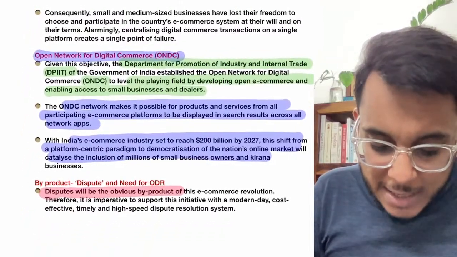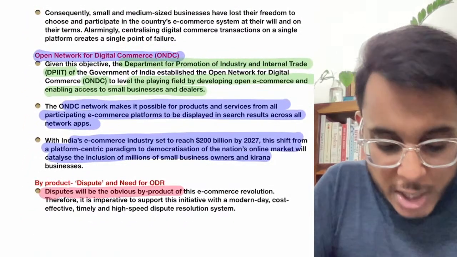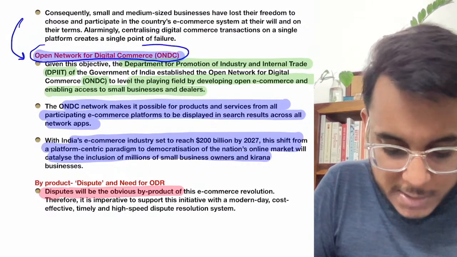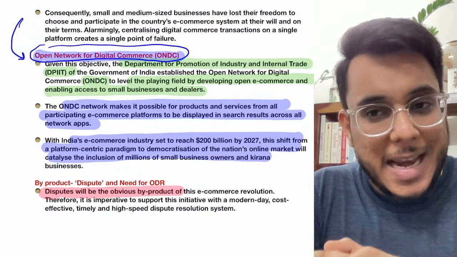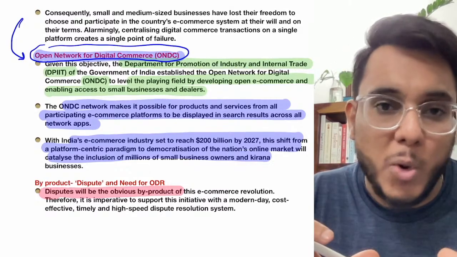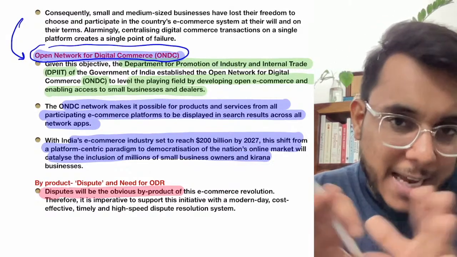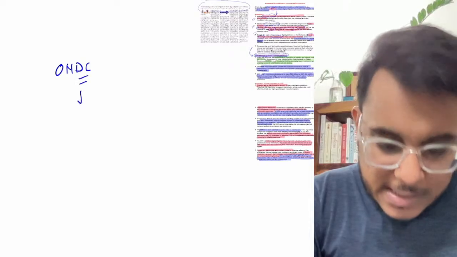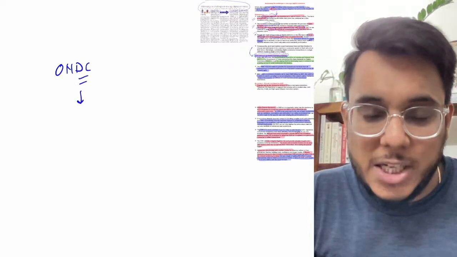Now guys, meanwhile the government came out with one more initiative in this direction, that is the Open Network for Digital Commerce. I will tell you about this initiative in a little more detail, in simpler words, and then I will come back to this article. So basically, what is this ONDC? ONDC is the Open Network for Digital Commerce.